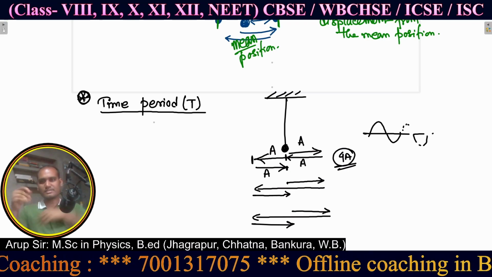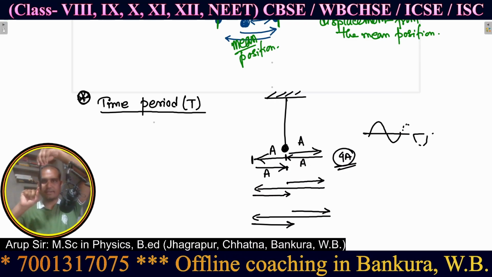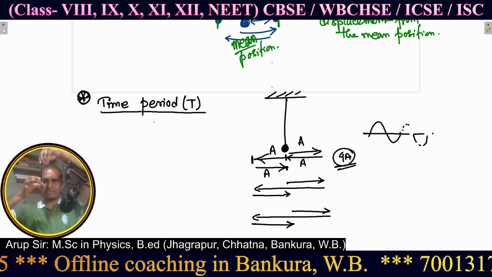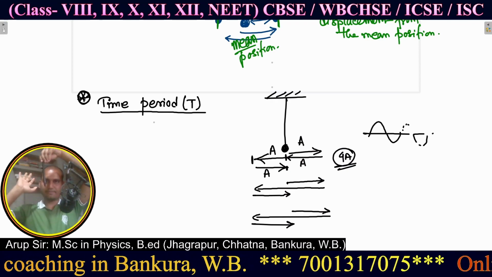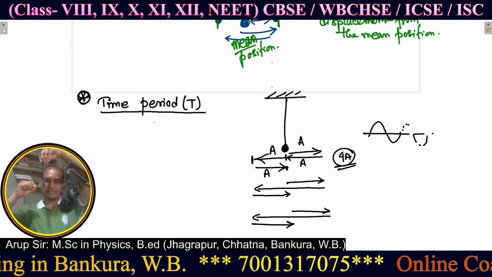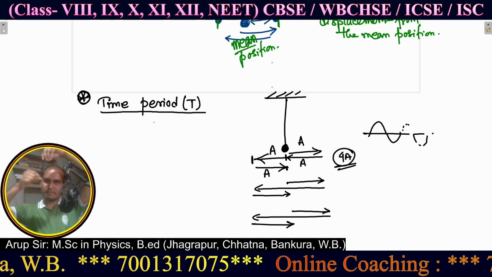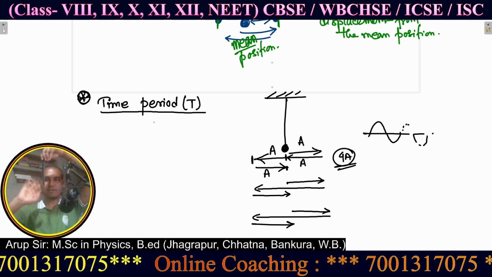So just see, if this is the pendulum, and it starts from here, then it will go at first to this side, then come to this side, then to this side, and again here. This is the total oscillation. Again I am repeating, this side, this side, this side, this side. This is one complete oscillation.